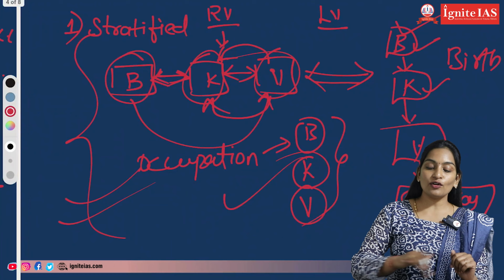Coming to the later Vedic period, the society was divided vertically: Brahmins, Kshatriyas, Vaishyas, and a new category of people came, that is Shudras. Here the arrow will be only downward, because a Brahmin by birth will become a Brahmin. A Brahmin who is defending the country will not become a Kshatriya. The person's birth will decide which section of the society the person belongs to. A Kshatriya will become a Kshatriya by birth, not through occupation. So you can see the changes in the society.